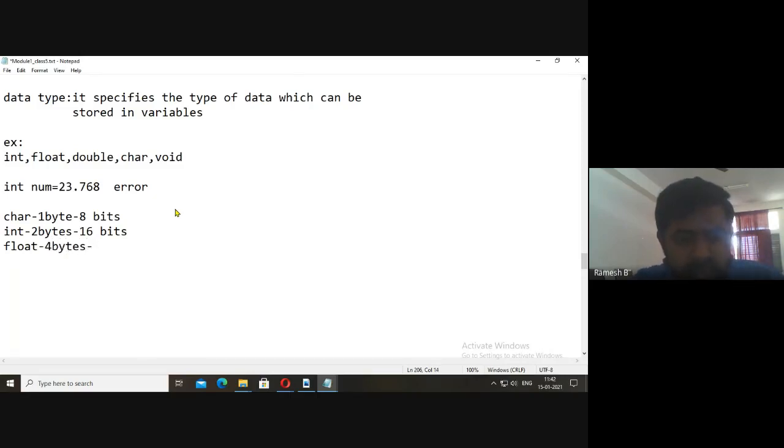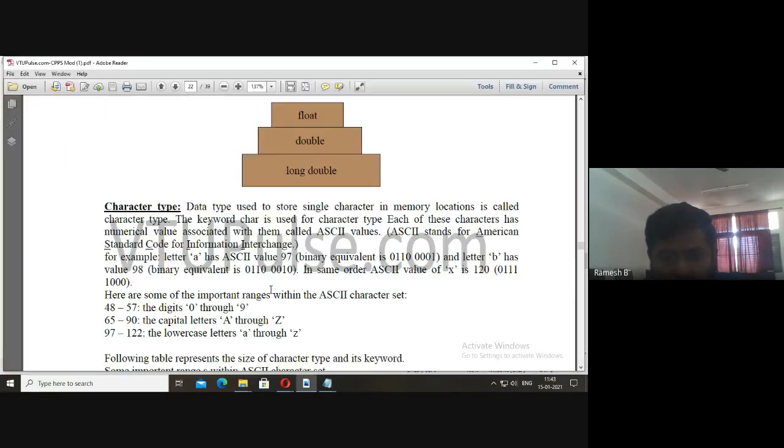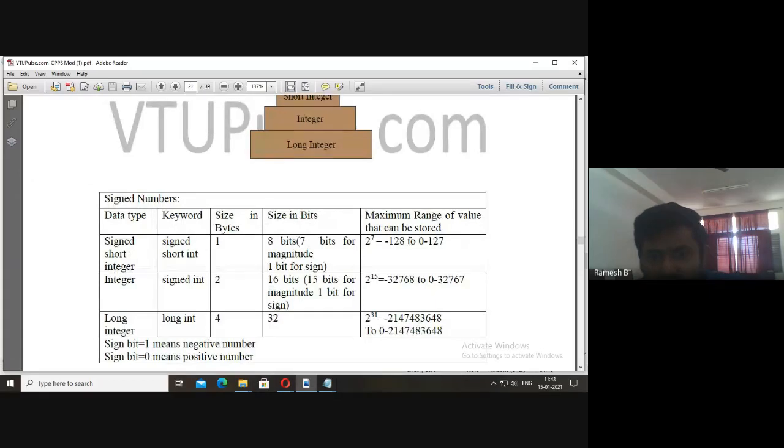4 bytes means we have 32 bits reserved for that. For double it is 8 bytes, and 8 bytes means 8 eights are 64, so 64 bits are used for representing it. Now, as I told you, we must store values between -128 to 127 for small int.